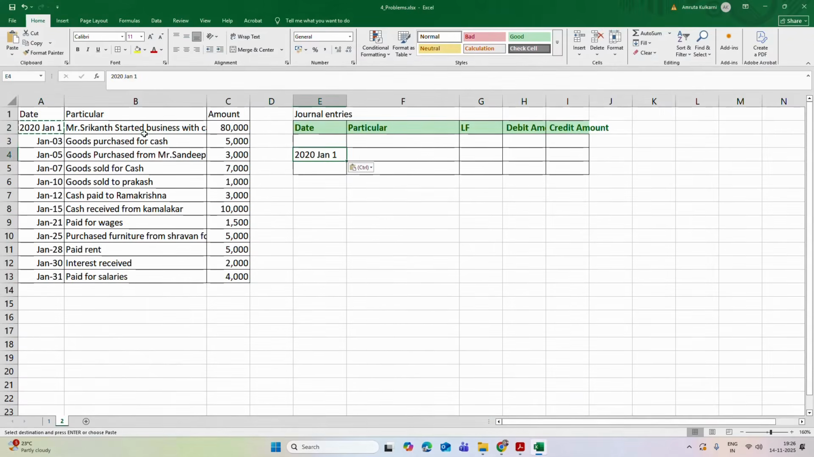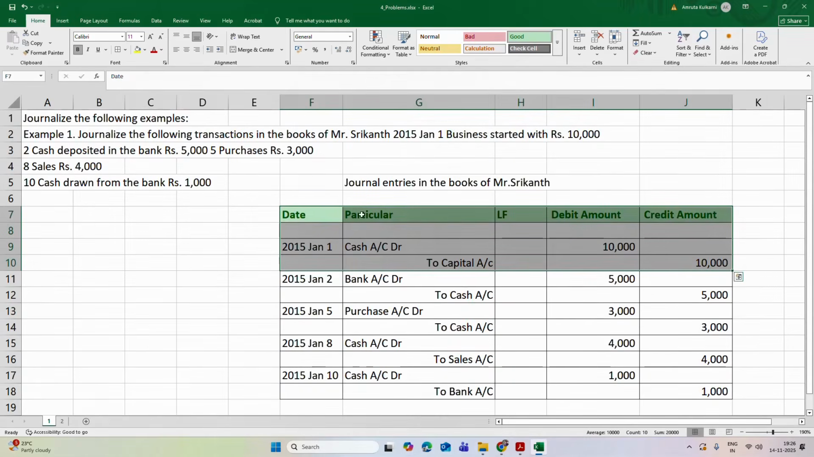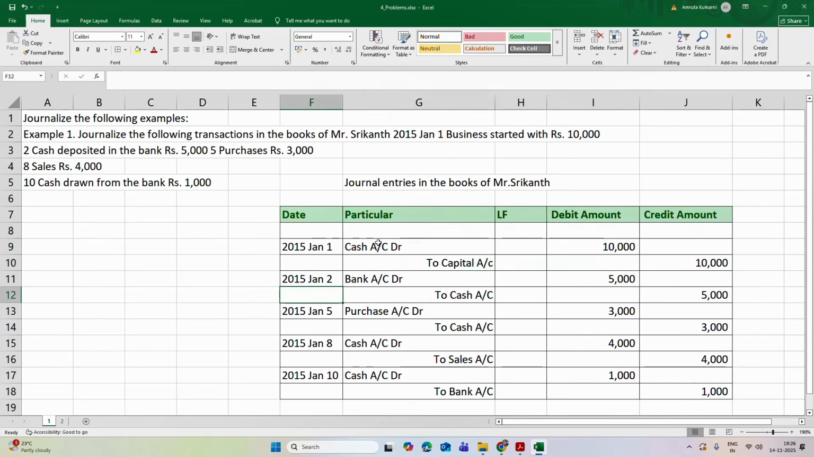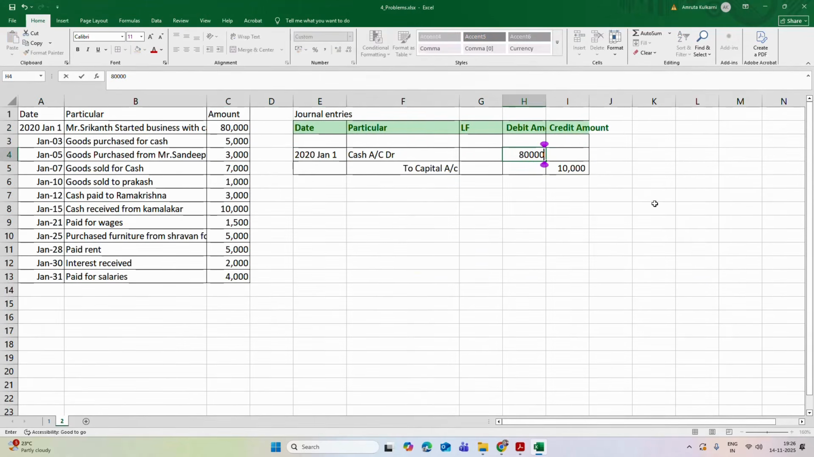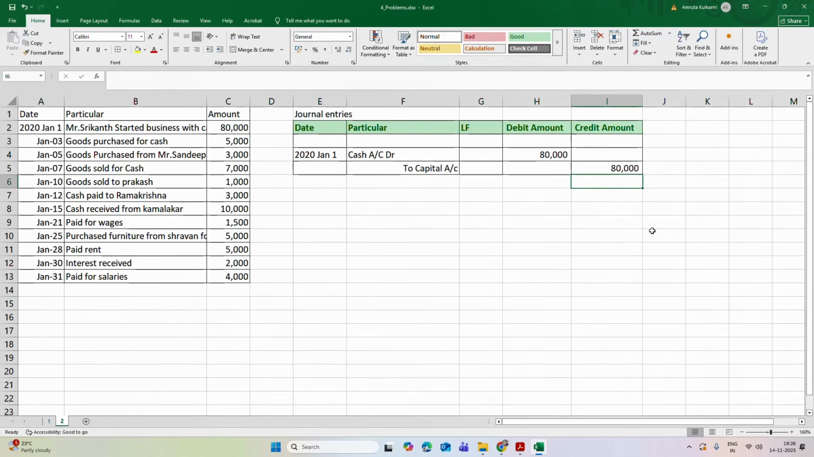So for the first entry, Mr. Shrikant started a business with cash of rupees 80,000. So here also Mr. Shrikant started a business with rupees 10,000. So now here instead, in the second problem, Mr. Shrikant has started a business with rupees 80,000. So 80,000 cash now he is having. That's why cash account is debited and his capital account is credited.